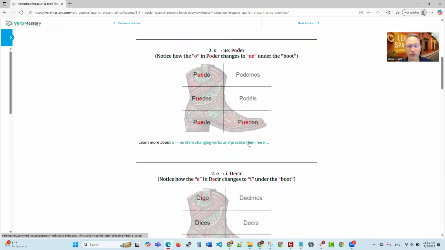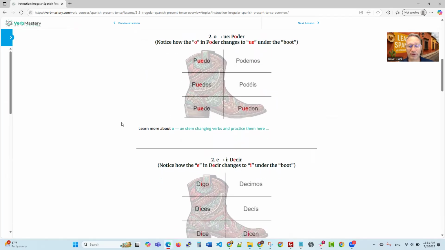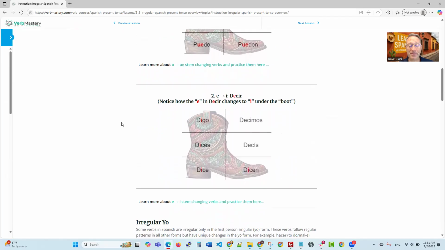Now, when you're learning Spanish, the idea is that you go over these verbs enough that they just sound right. It just sounds right to say puedo, and it wouldn't sound right to say podemos, so it's just podemos, right? So you just keep hearing them and practicing them and saying them until they sound right. Again, be sure to practice these aloud. Say them aloud so that you really get the idea of how to say them, and also it triggers a part of your brain that helps with memory and being able to produce those later in the future.